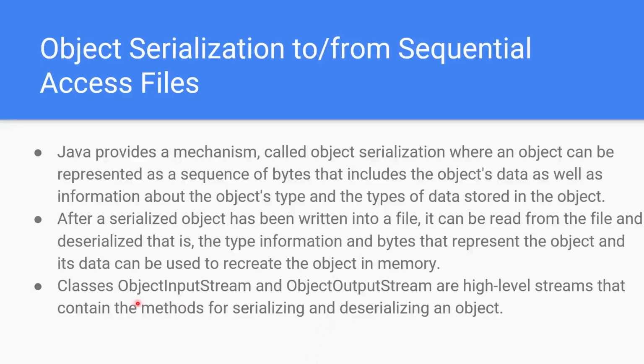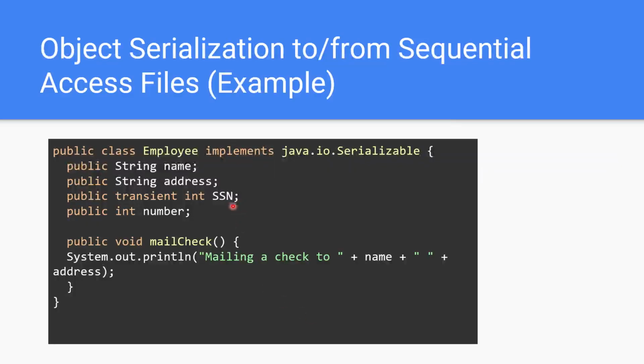Classes, and this is important, ObjectInputStream and ObjectOutputStream are high-level streams that contain methods for serialization and deserialization. So these are our classes that we will instantiate and we'll be able to call certain methods for serialization and deserialization. And we can see here we implement this interface, java.io.Serializable, and we have our data and our methods.